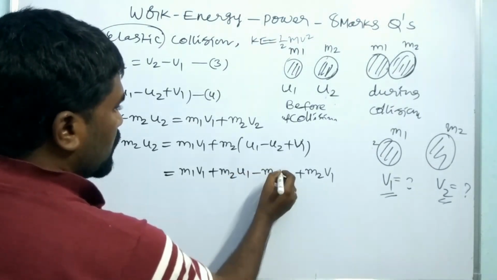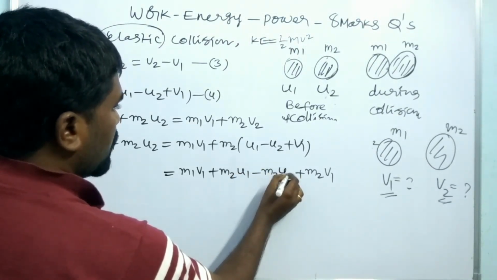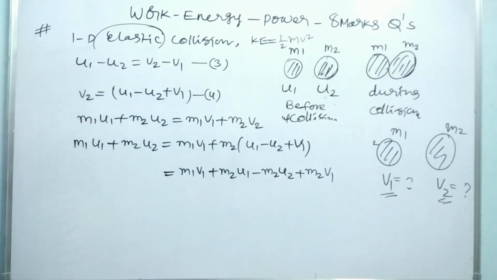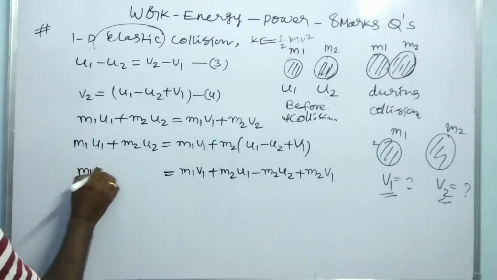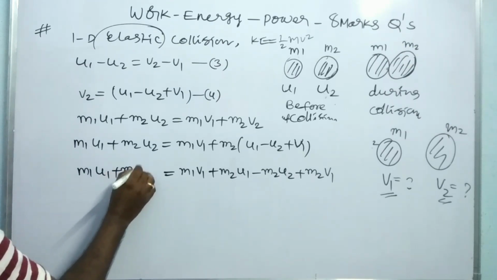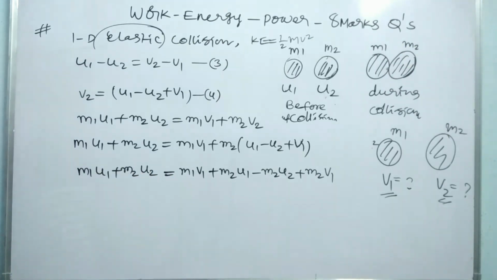So we have to write the separation of v1 and v2, u1 and u2. Okay, so this is m1 u1 plus m2 u2. The terms which are m1 all go on one side and the m2 terms on the other side.